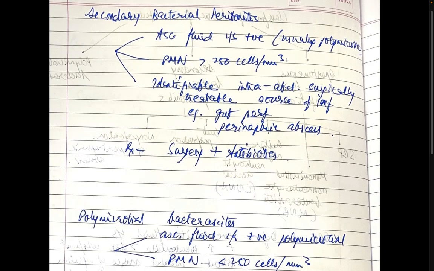Secondary bacterial peritonitis: the ascitic fluid culture is positive, and it's usually polymicrobial. PMNs will be more than 250 cells per mm cube, and there is an identifiable intra-abdominal surgically treatable source of infection, for example a gut perforation or perinephric abscess, and the treatment includes surgery apart from just antibiotics.